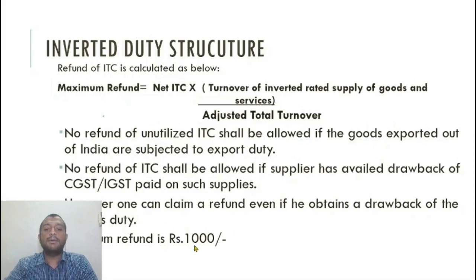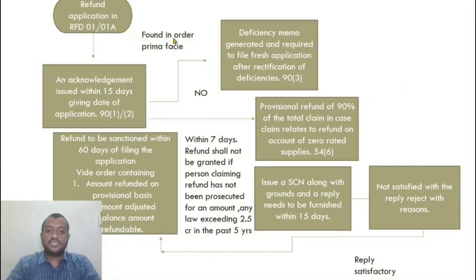But the minimum refund is 1000 rupees only. If it is less than 1000, you cannot make an application for refund. Now, what is the process for making a refund application? Refund application RFD 01 or 01A. An acknowledgement is issued within 15 days of making an application.